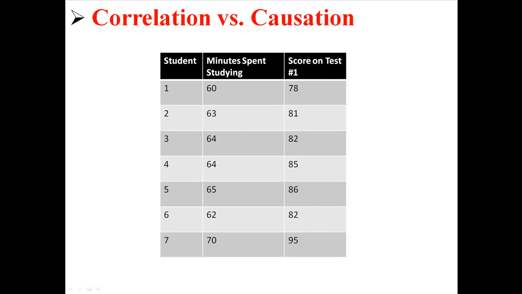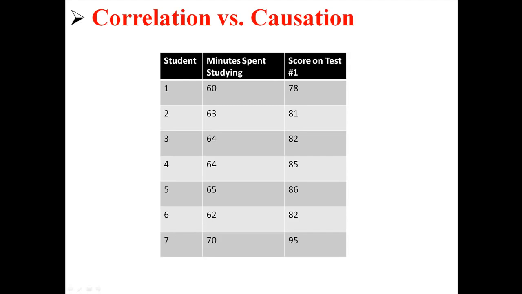Whereas here in correlational research, we have two variables. We have the time someone spent studying and the score they got on the first test of their class. Now we could say that there's some kind of relationship between these two values. Like for example, it seems like people who studied more did better on the test, but you can't imply that studying more causes people to do better on the test.